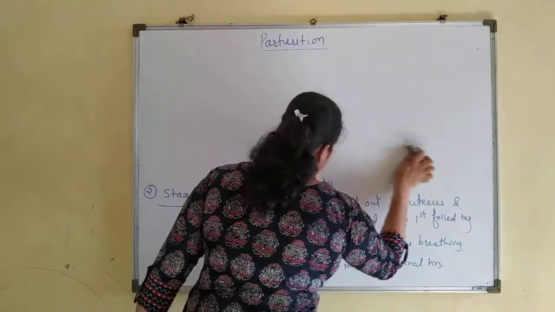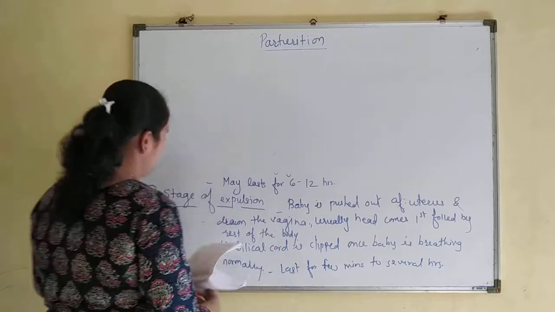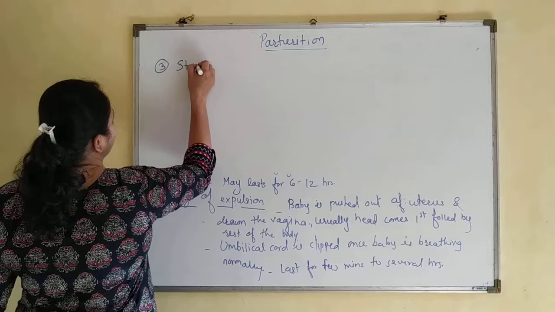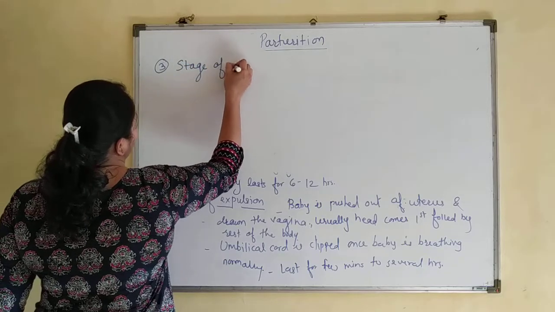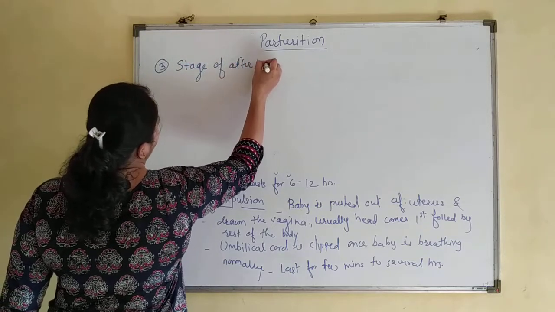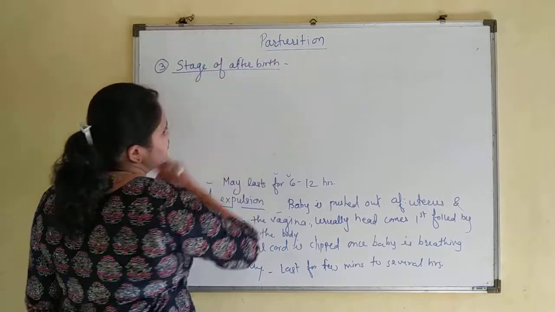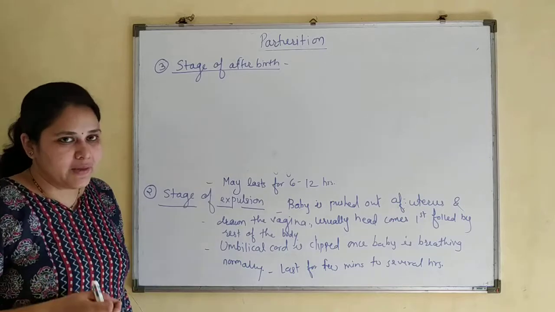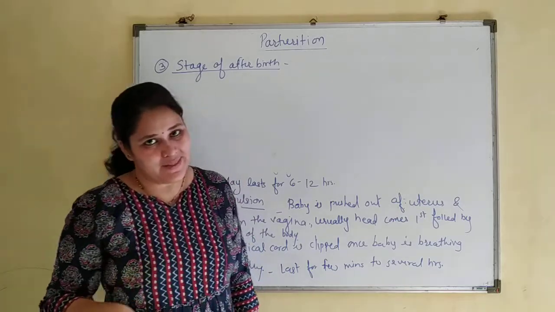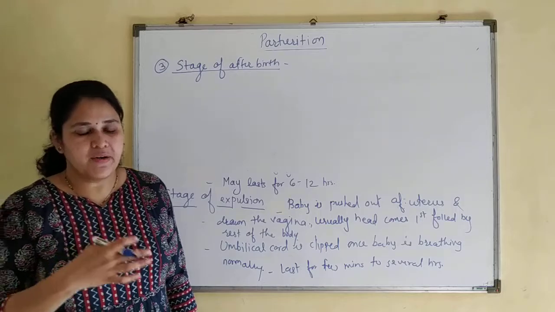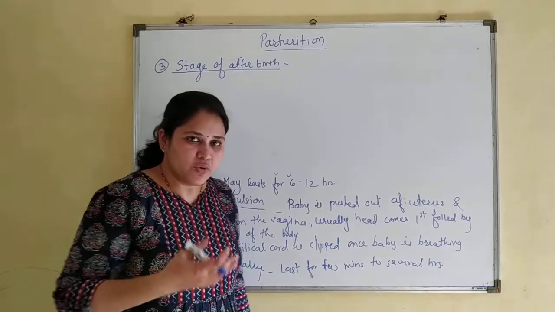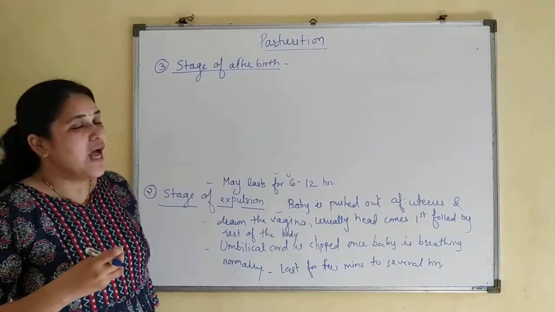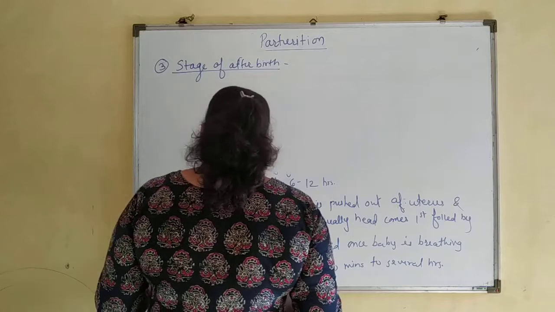And now the third stage, the baby has taken birth in this beautiful world. The third stage is the stage of afterbirth. Now what does the stage of afterbirth mean? After the birth of the baby, for the next 15 to 20 minutes, the umbilical cord and placenta continue to ooze out of the uterus. The structures which come out of the uterus along with the baby are known as afterbirth.